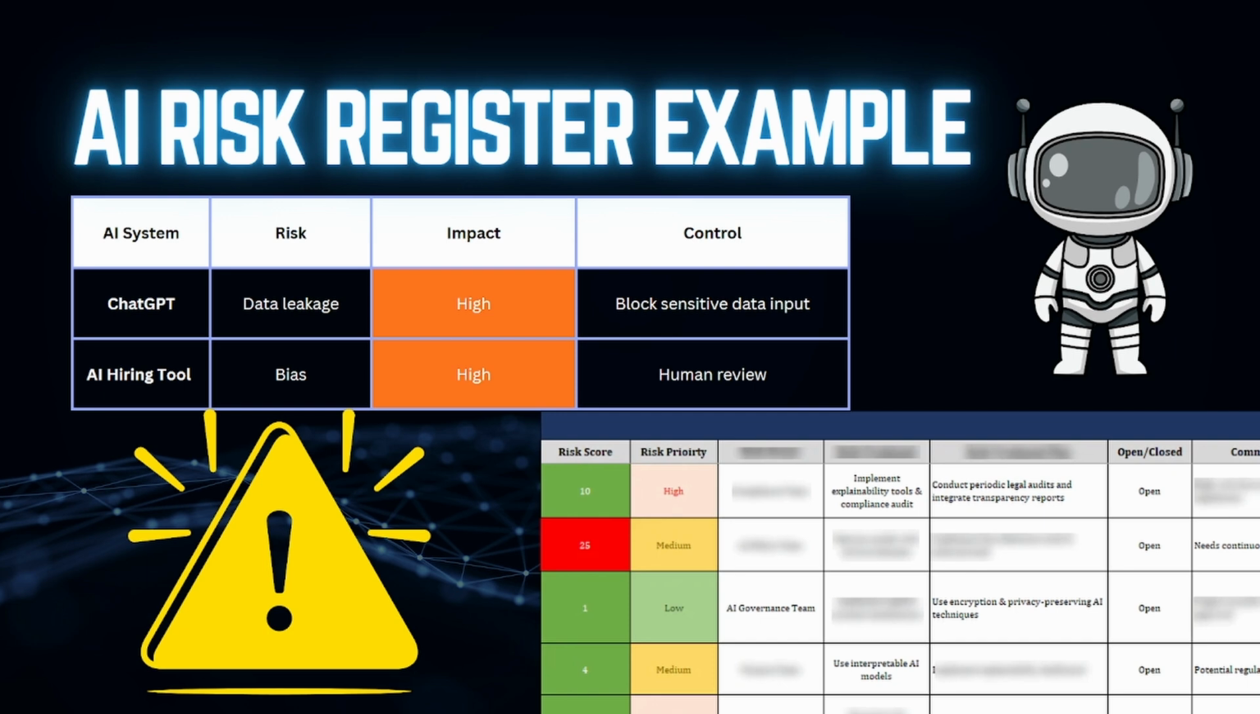And just like cybersecurity, we need an AI risk register. This is where we track all AI systems in use, the risks they introduce, the potential impact, and the controls we have in place. So for example, if 3 employees are using ChatGPT, one of the risks is obviously data leakage. So the control in this case might be blocking sensitive data input or restricting users to approved tools.